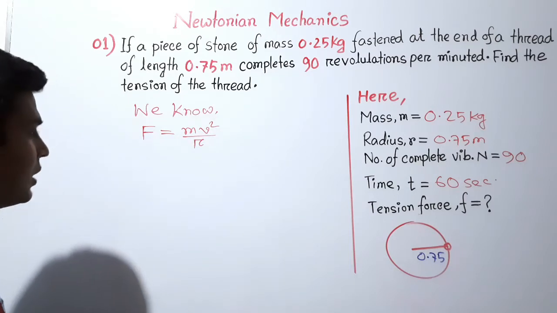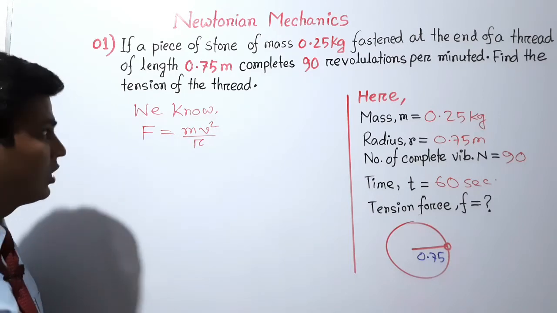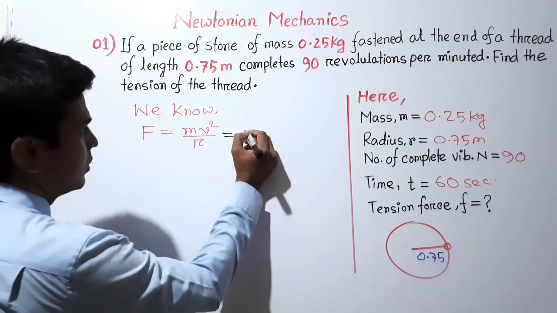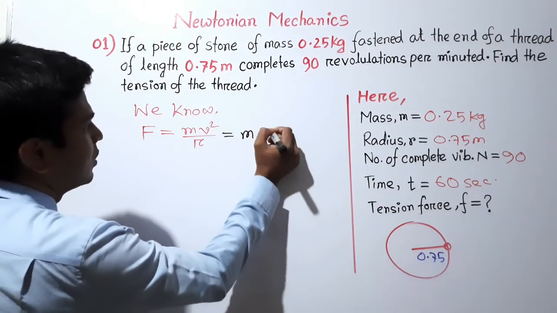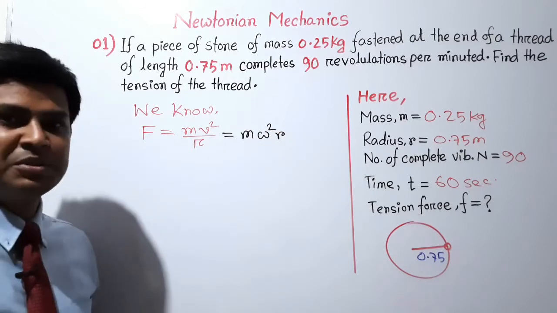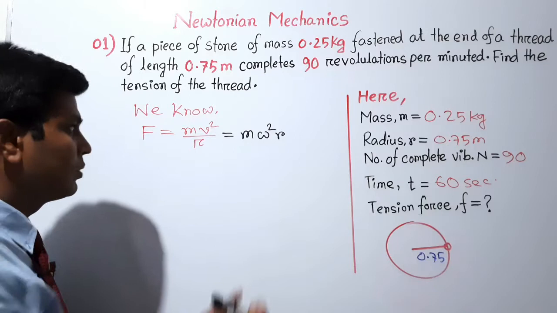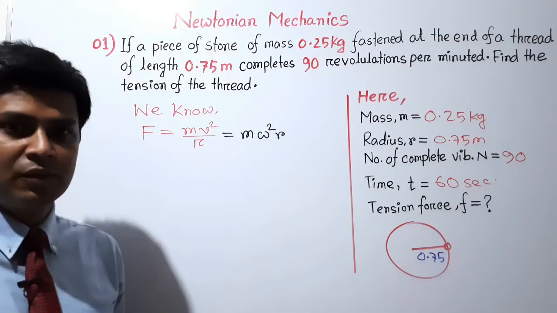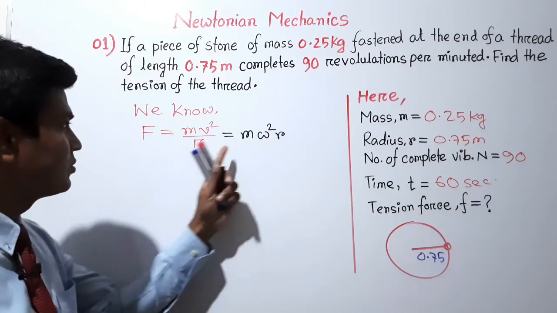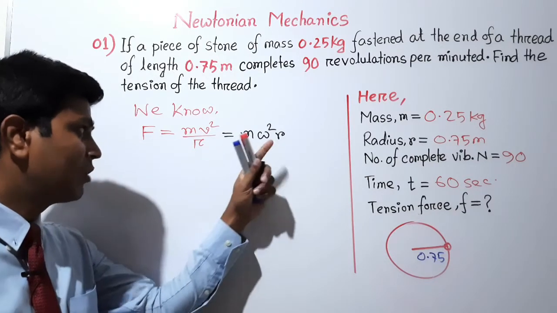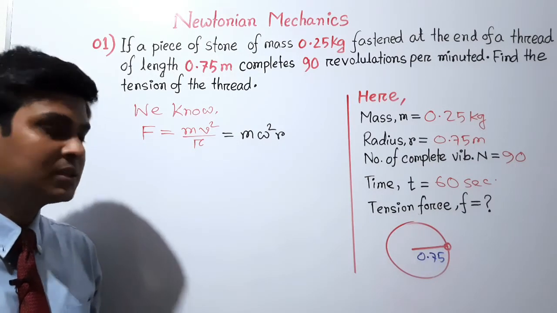So we have to take the angular velocity. If we put the value of v, which is v equals omega r, then we will get the formula we already learned: F equals m omega square r.